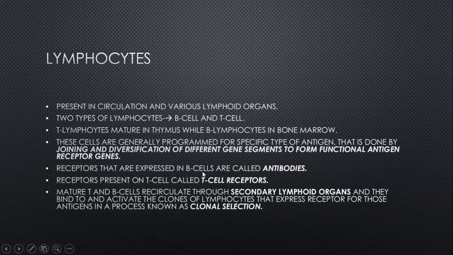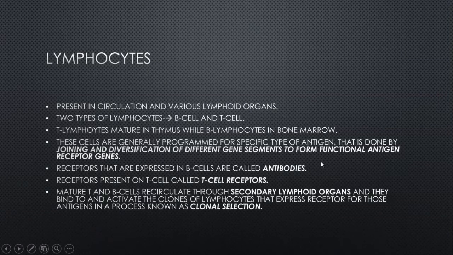These cells are generally programmed specifically for an antigen. That is done by joining and diversification of different gene segments to form functional antigen receptor genes. So they have specific receptors for complementary antigens, meaning each binds only to a specific type of antigen.